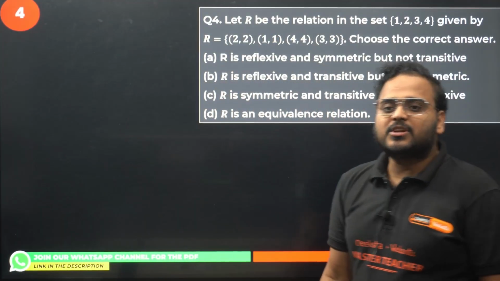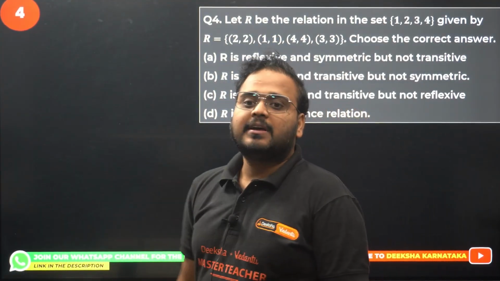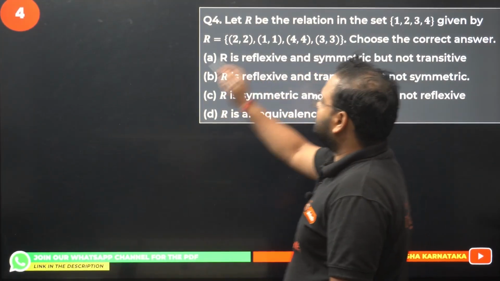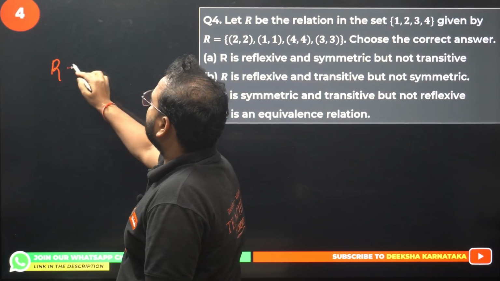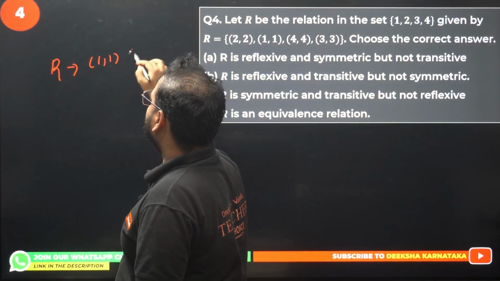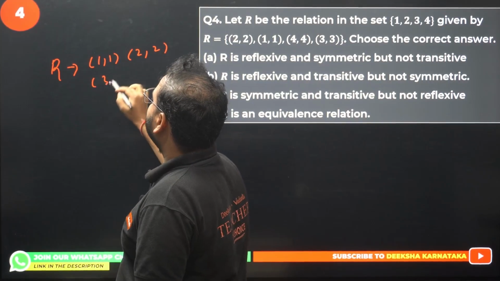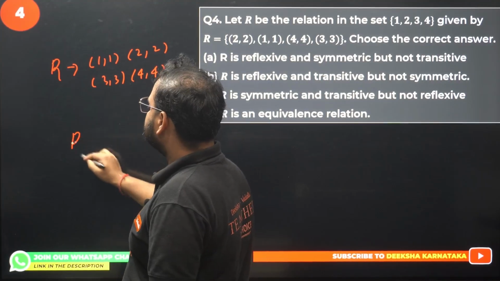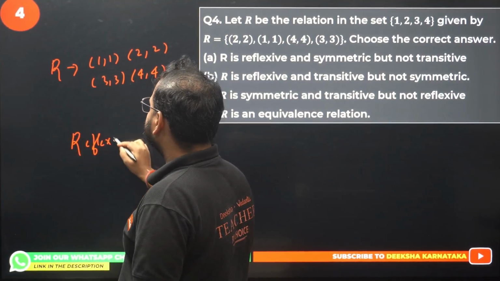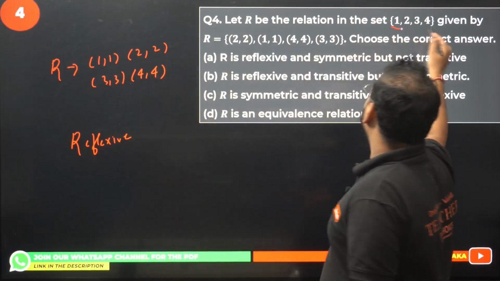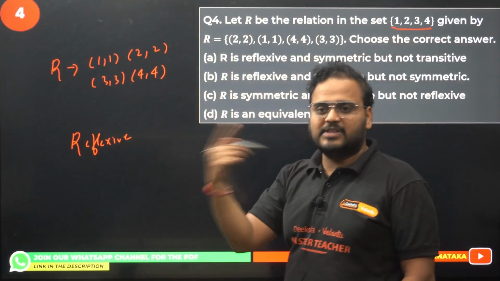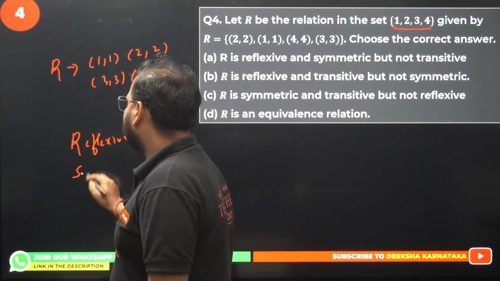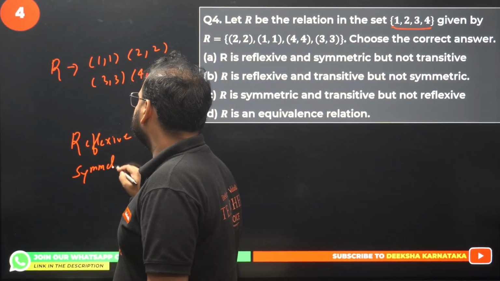Let R be the relation in the set {1, 2, 3, 4} given by R = {(2,2), (1,1), (4,4), (3,3)}. If I write it properly, we have (1,1), (2,2), (3,3) and (4,4). So from here we can say it is reflexive for all the elements of the set. Reflexive, yes. What about symmetric? Of course it is symmetric.